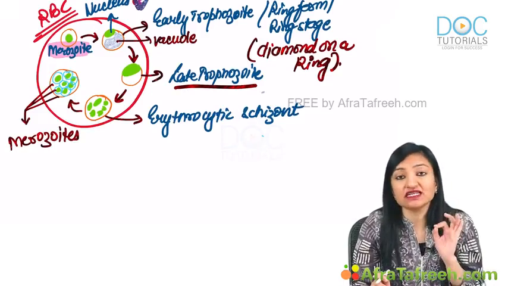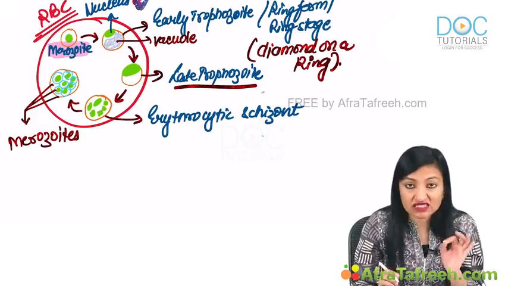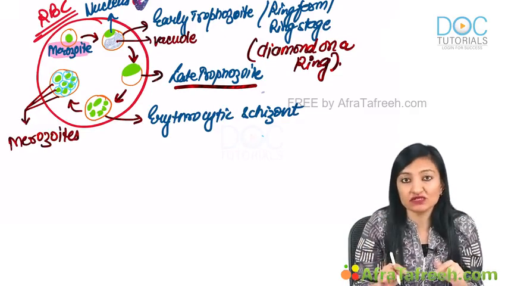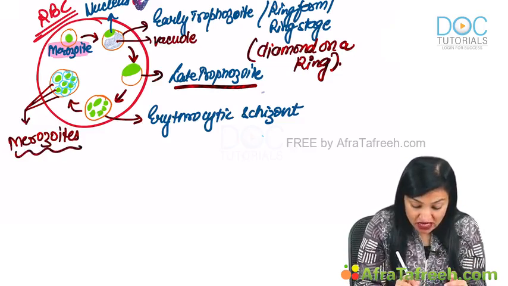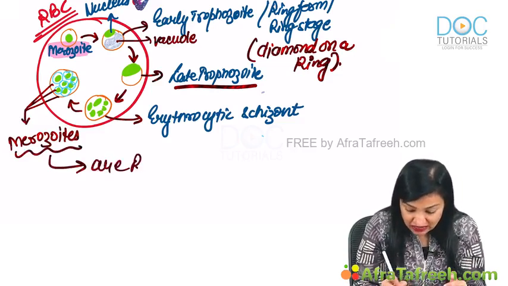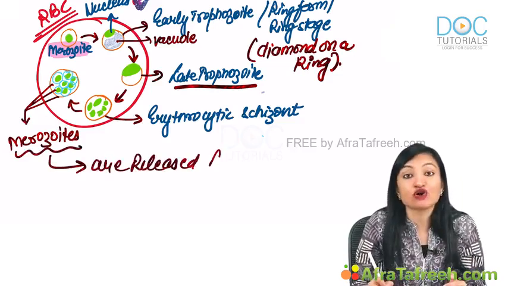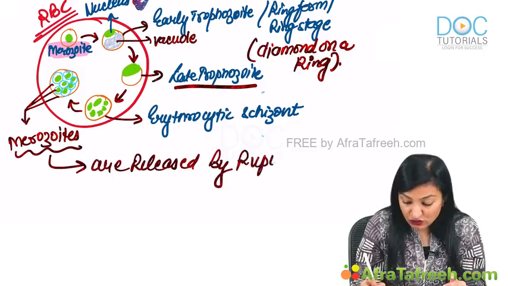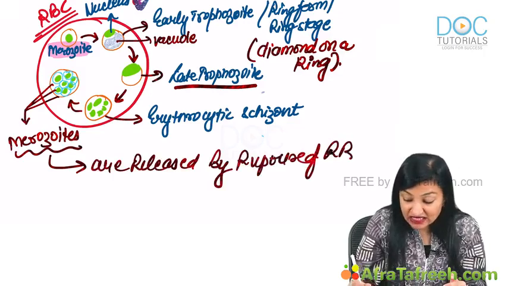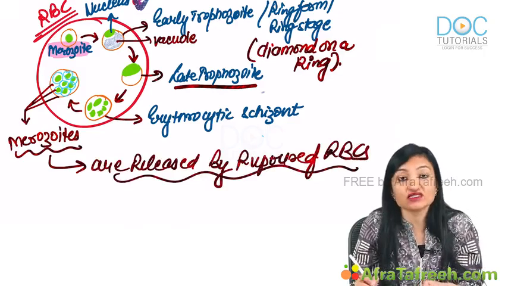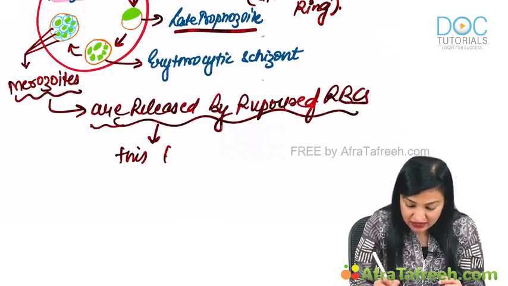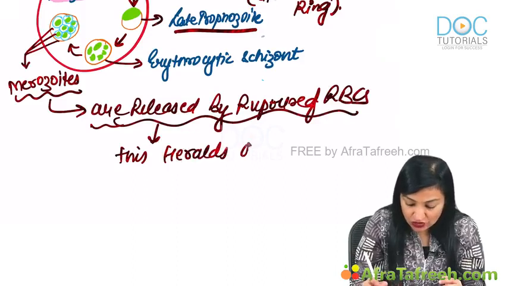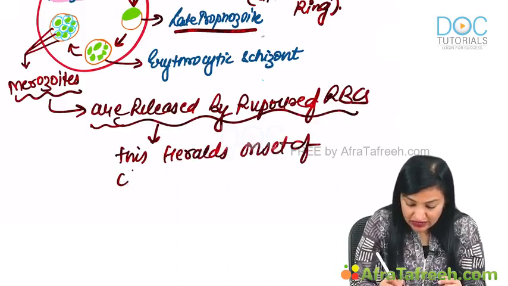The symptoms, that is fever, chills, rigor and all, will start from this point onwards, the moment merozoites are produced in RBCs, because now these merozoites are released out by the rupture of RBCs. This heralds the onset of clinical features in the patient.